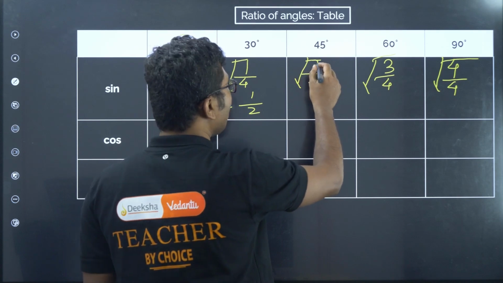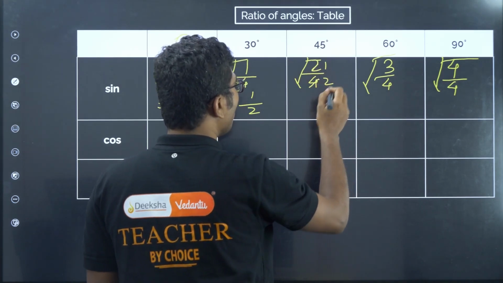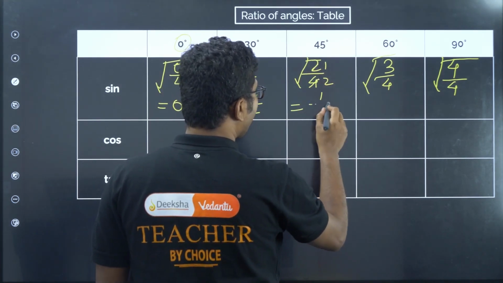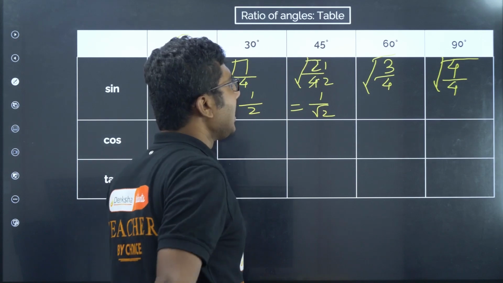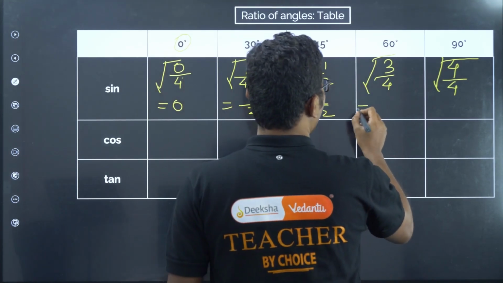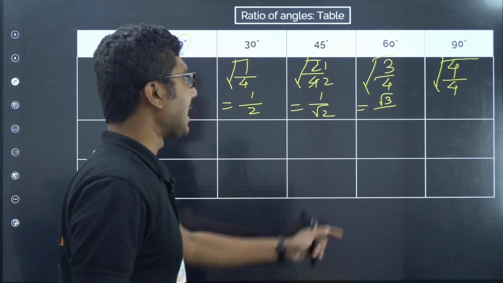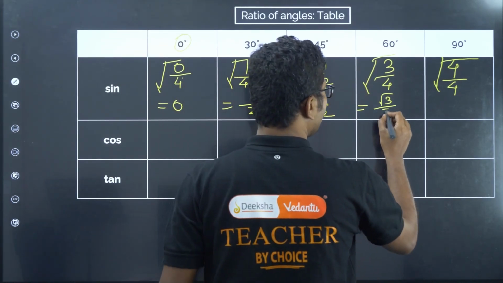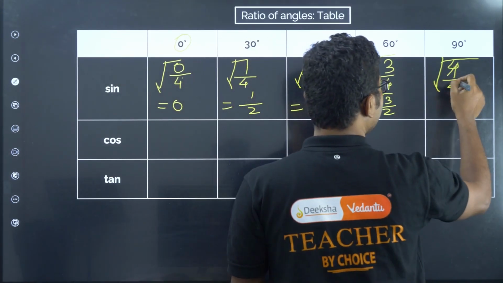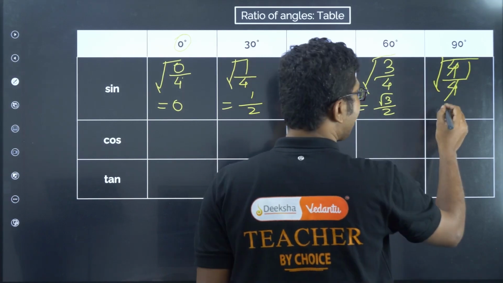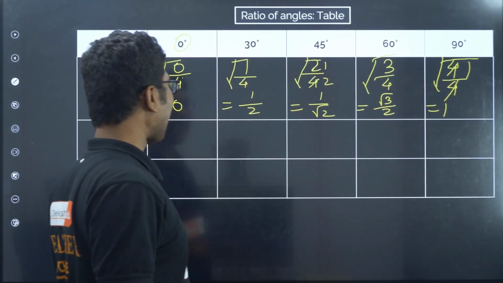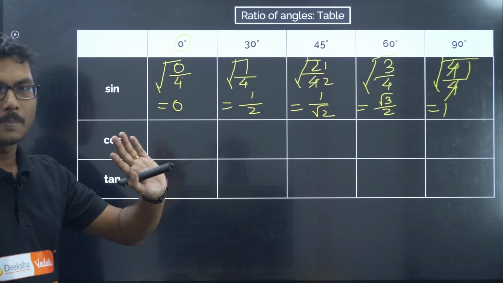2 by 4. So there will be a cancel. 1, 2. What will be the value? 1 by root 2. Right? Now what will be this value? Square root of 3. We cannot do anything about that. And square root of 4, that is 2. Now 4 by 4 is cancel, everything 1. Square root of 1 is 1. So we have calculated the values for sine.